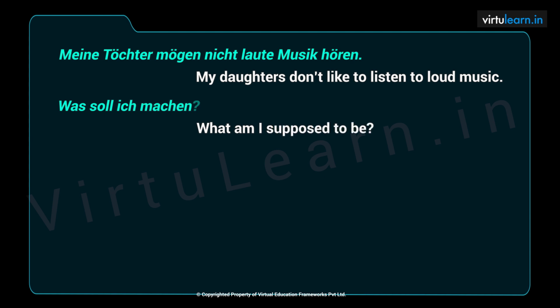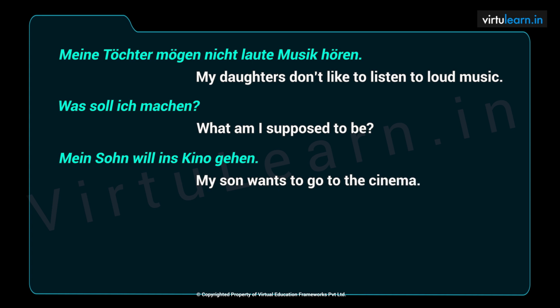Was soll ich machen? Soll in position 2, machen at the end. Mein Sohn will ins Kino gehen. Mein Sohn, again a single element in position 1, will, the modal verb in position 2 and gehen at the end.